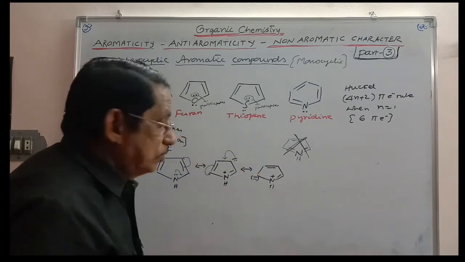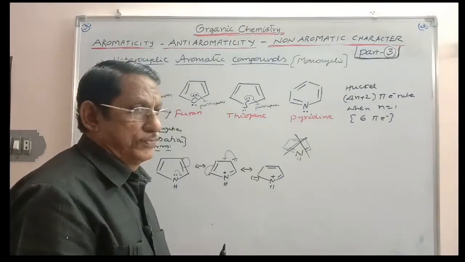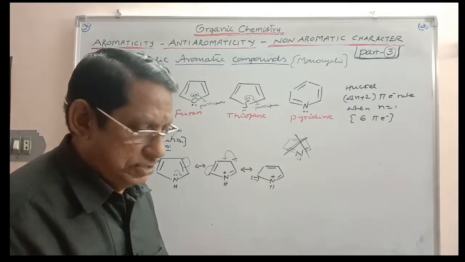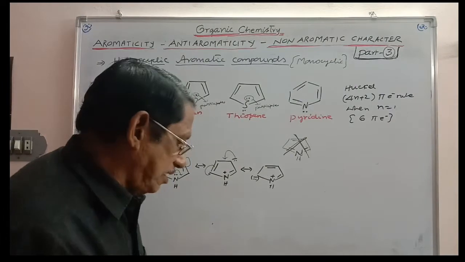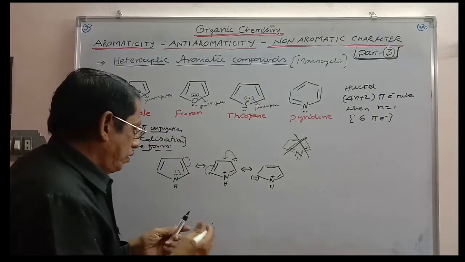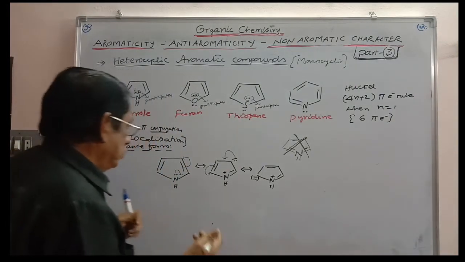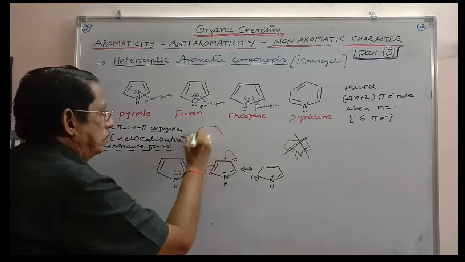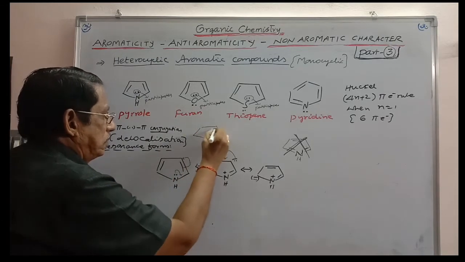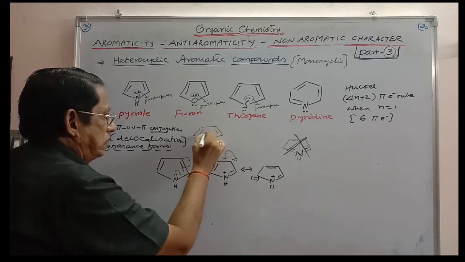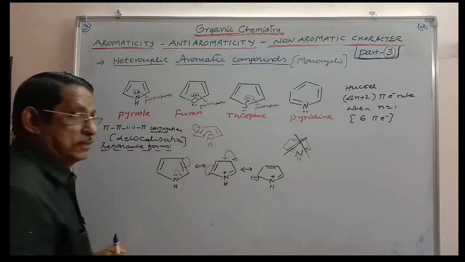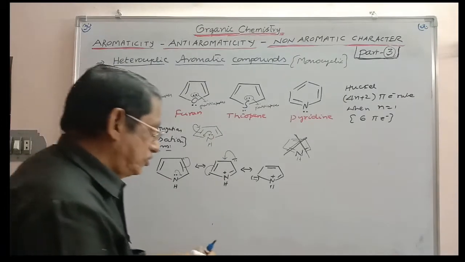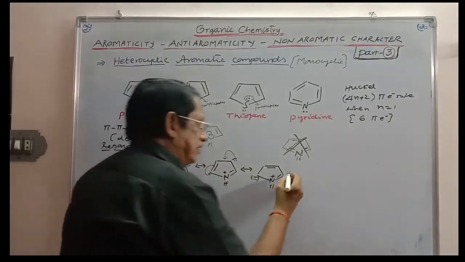And here we can write 2 more. Totally you will get 5 resonance forms. In what way you can write here? Just you can imagine now. This lone pair may be shifted in this manner also. Like this. Like that also you can write. And so another resonance form you can write here.